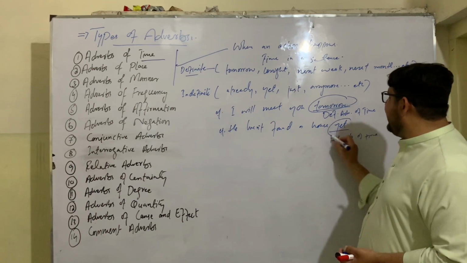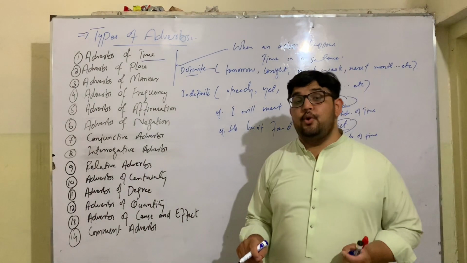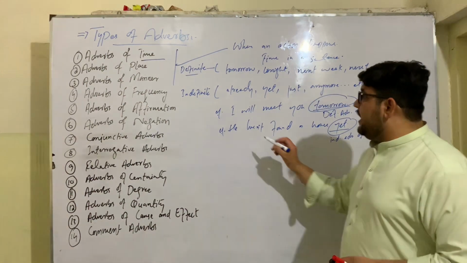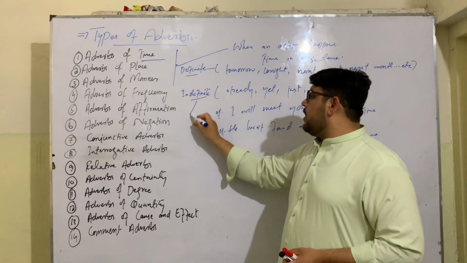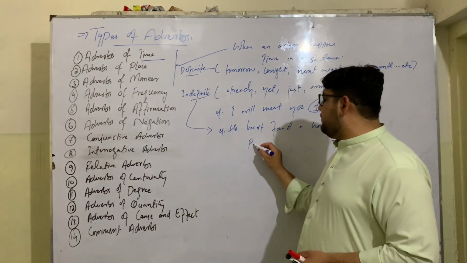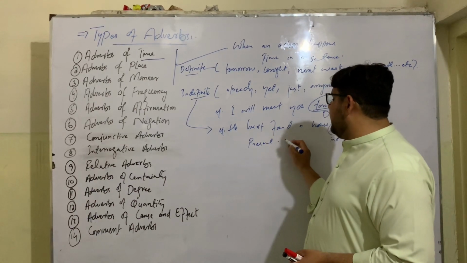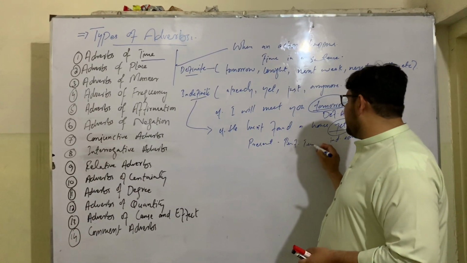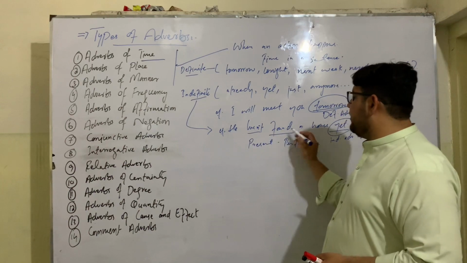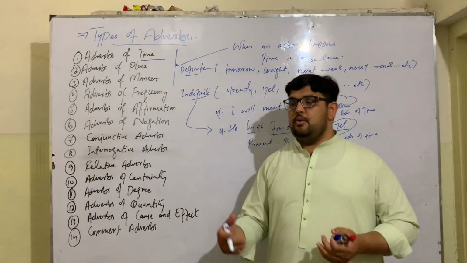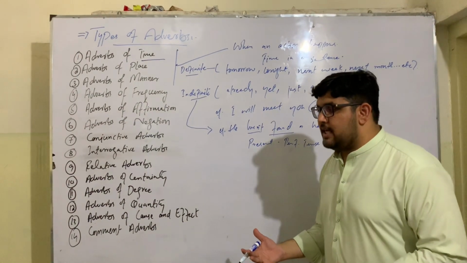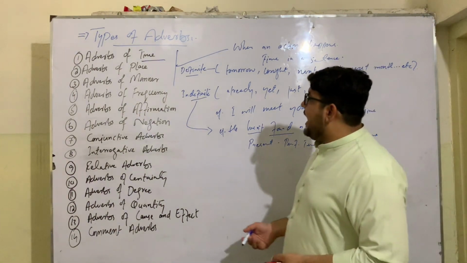Here the time is inexact, or the time is unknown. And if you see, indefinite adverbs of time are commonly used in present perfect tense. Hasn't found, it's a present perfect tense. So, adverbs of time are those adverbs which show that when an action happens.